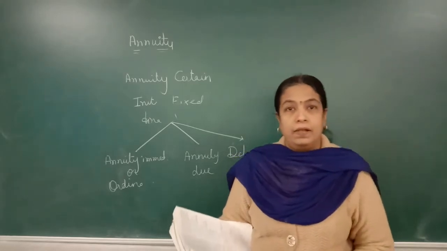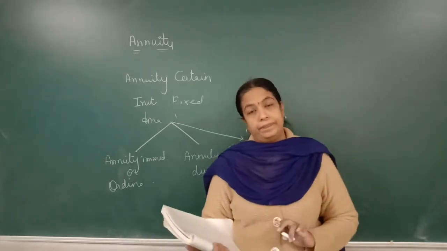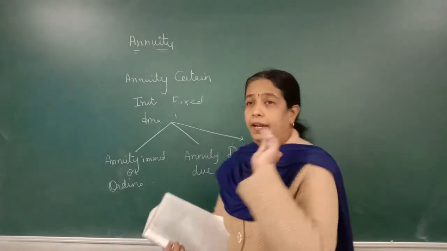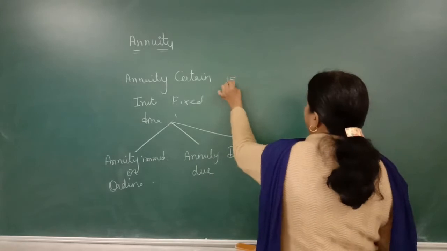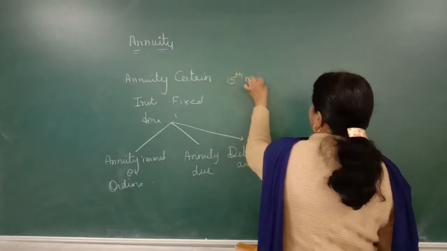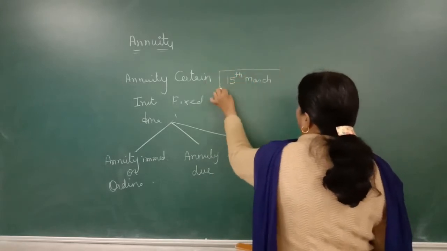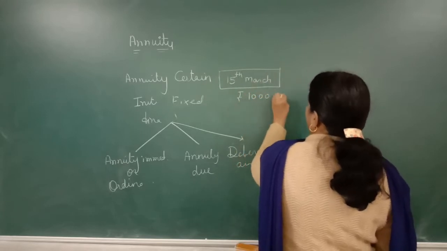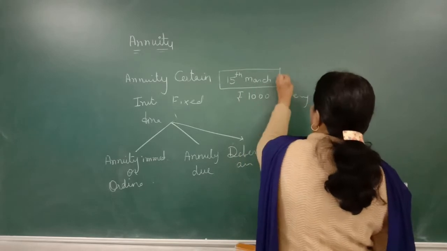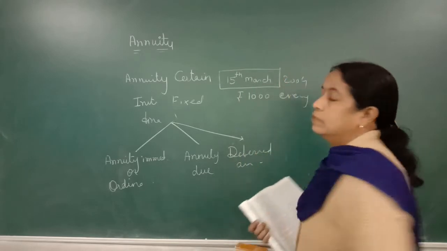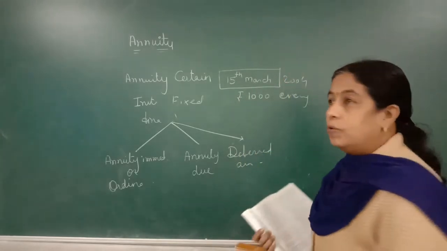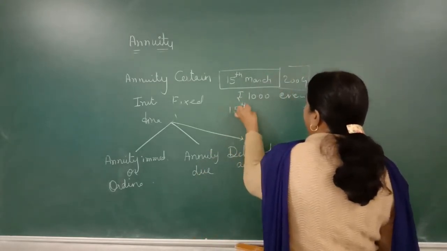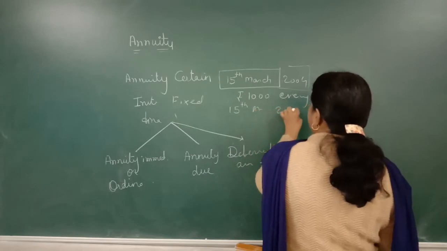Suppose आज मैं एक पॉलिसी लेती हूँ. What is today's date? Or one certain date we will fix as 15th March. 15th March को I open the policy of payment of ₹1000 every year. 15 March 2004. अब मैं पेमेंट करूंगी एक साल बाद, that is on 15th March 2005.